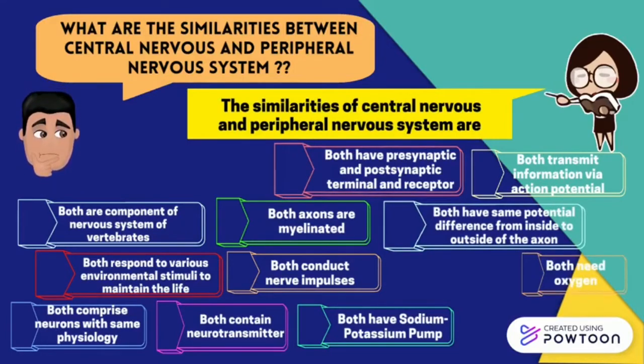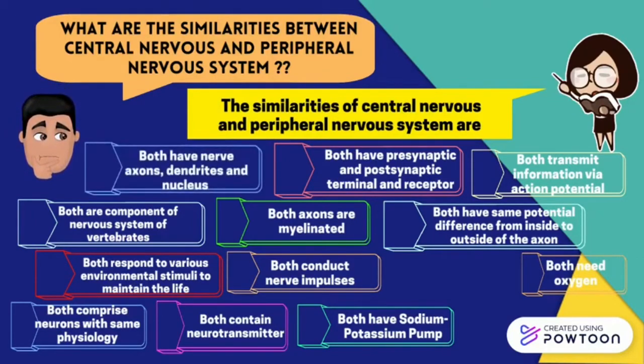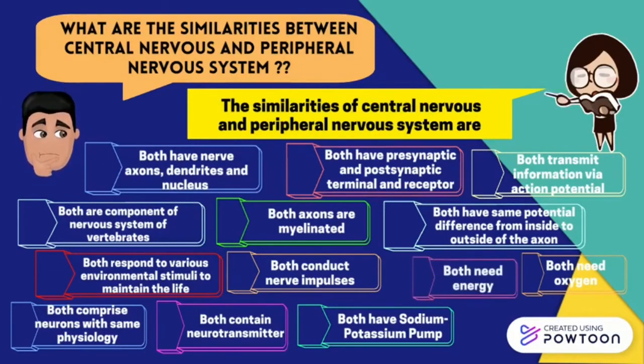Need oxygen. The distribution of oxygen sensors network of CNS and PNS slow the pathophysiological changes which involve modification of sensors and effectors. The structural unit of both CNS and PNS have similarities such both have nerve axons, dendrites, and nucleus. Lastly, both CNS and PNS need energy. The energy metabolites, particularly glucose, lactate, and acetate, are used by them during resting physiology and neuronal hyperactivity for brain activation and neuronal stimulation that trigger neuronal glycolysis.